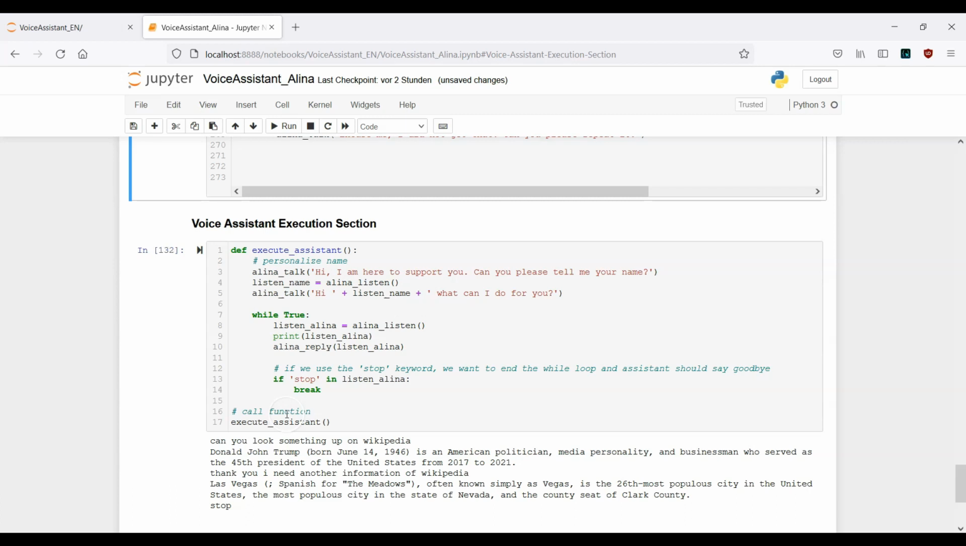Okay, so this was the example for the Wikipedia module. Okay, if you have any kind of questions, yeah, as always, let me know. And in the next section, we will cover the date-time module.